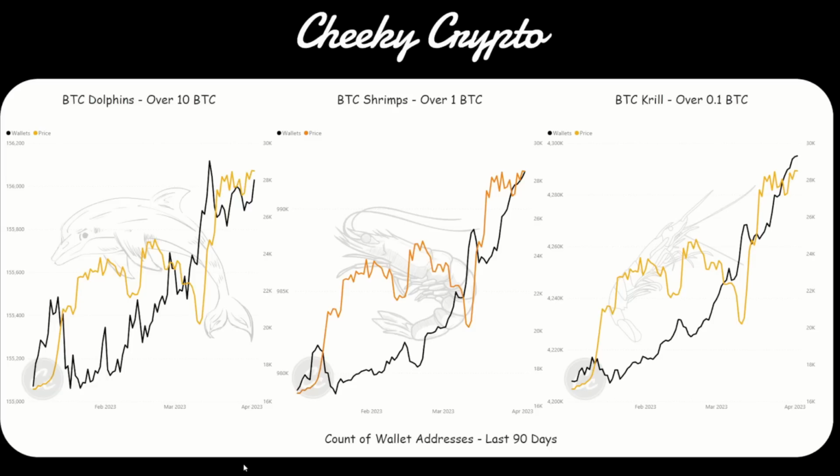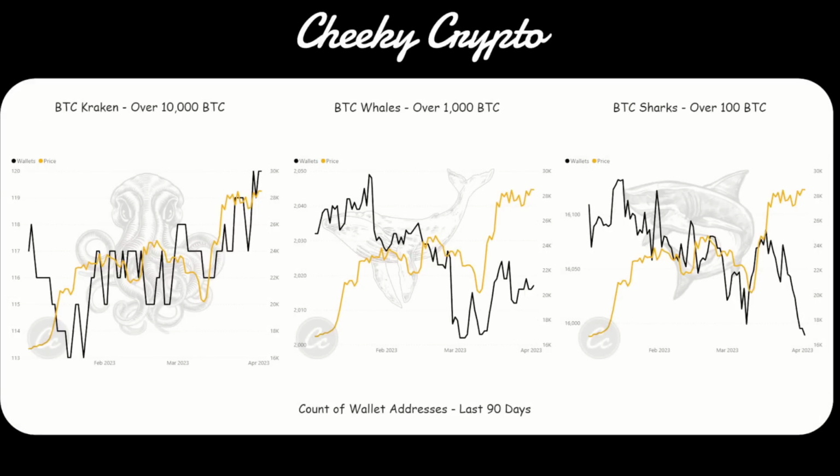And well, if it's not retail that's selling to retail, then who is it that is selling their Bitcoin to the retail investors? And well, it's been no surprise that, of course, it is the larger institutional level investors. And we can see that the sharks at over 100 Bitcoin per wallet have been aggressively coming out. They've been essentially taking the liquidity that is provided by the retail investors and coming out of their positions.